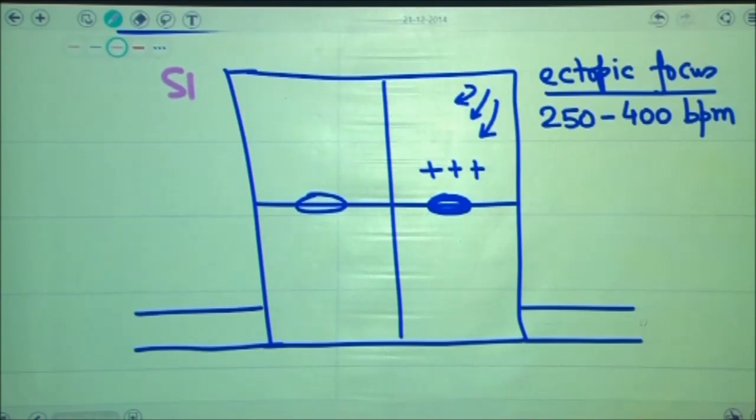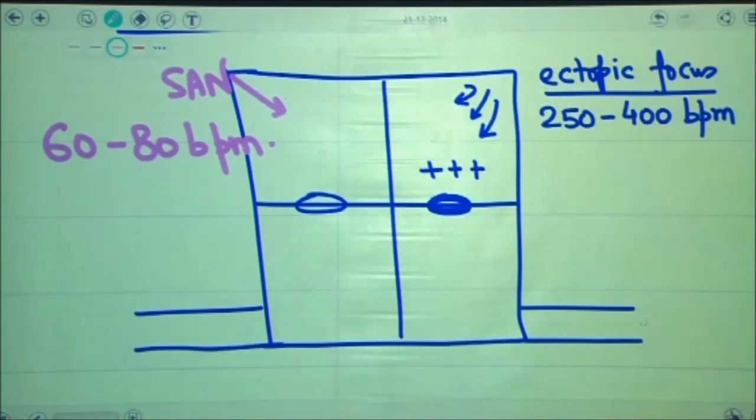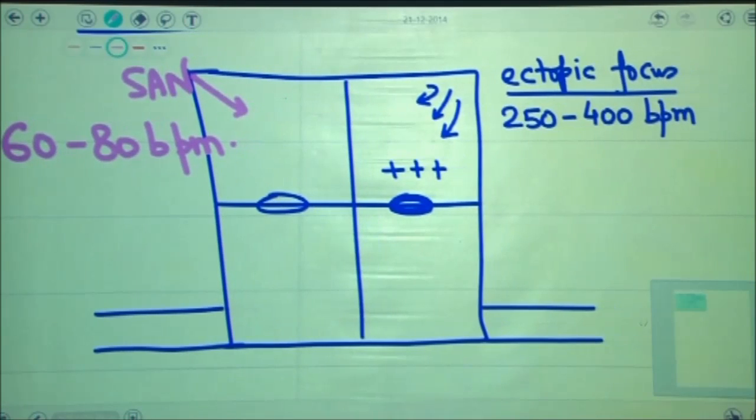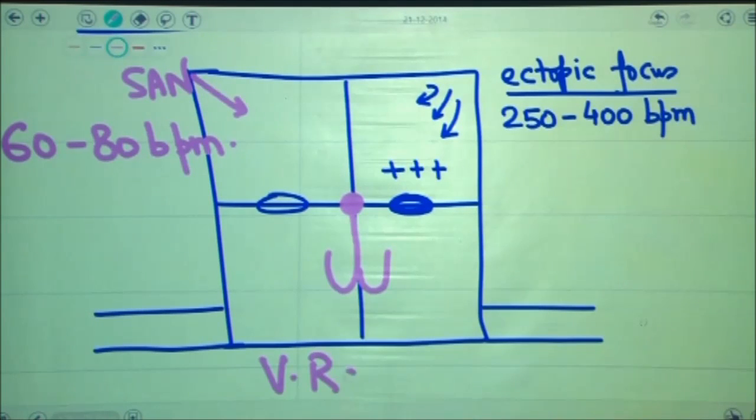Contrast this with the firing frequency of the SA node. The SA node fires at a rate of maximum only 60 to 80 beats per minute. Therefore, there is a race between the guy in pink, the SA node, and the current in blue, and both of them want to reach the AV node. Whosoever reaches the AV node first will control the bundle of His, and whosoever controls the bundle of His will basically become the boss of the heart and will decide the ventricular rate of the patient. In you and me, the ventricular rate is decided by the firing frequency of the SA node because our AV node is captured by the SA node.